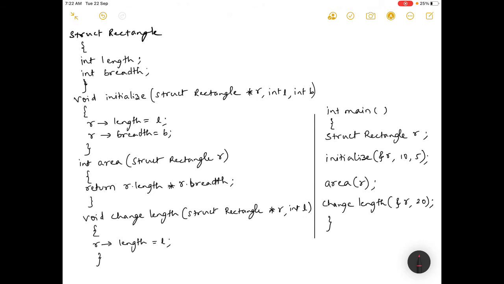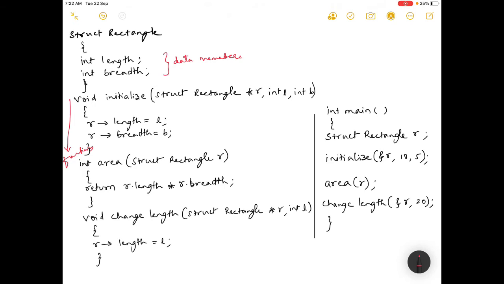Always we start with int main. These are the functions called, and the functions are written here. So these are all functions. And these are called data members, correct, because struct rectangle is called.